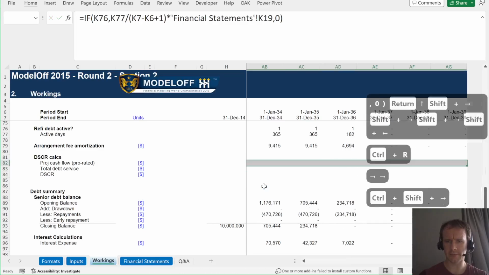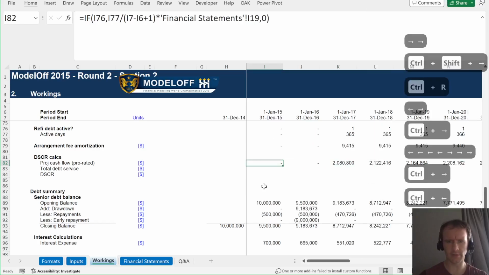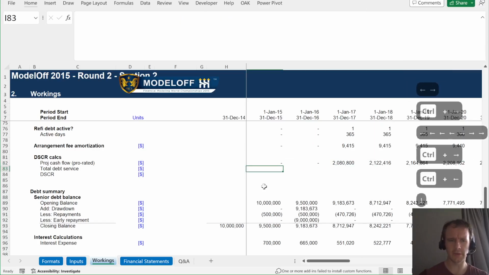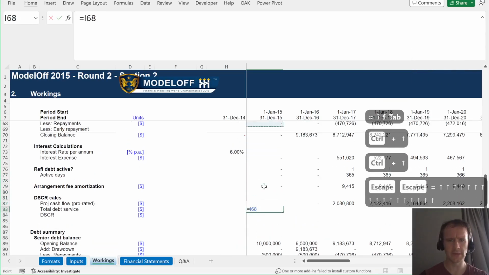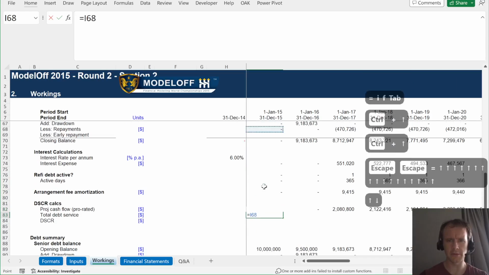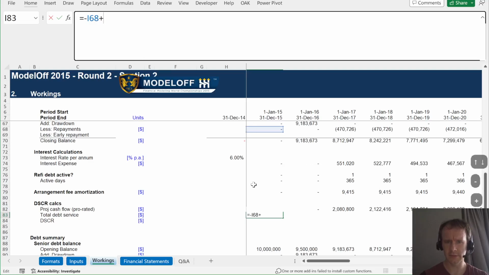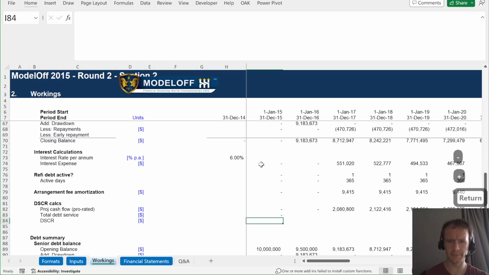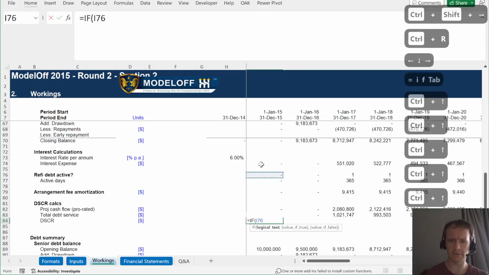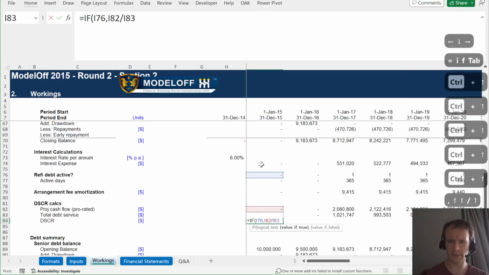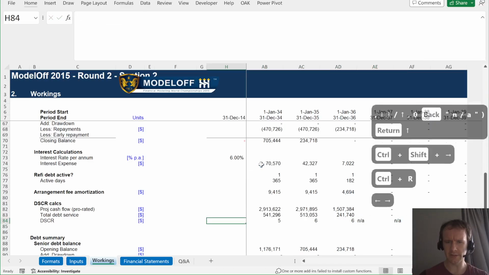So here we get all the project cash flow, which is 2 million, and by the time we get over here, we just get half of it for the last period. All good. Then we don't need to say if anything, because it's 0 outside that range anyway. So it's just going to be the repayments, put a minus sign on it to make it positive, plus the interest from here. Then DSCR is going to be if we're in the zone, then it's going to be that over that. Otherwise, let's say NA, so that we can do averages and mins and things without having to worry.